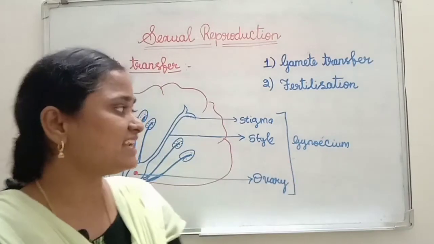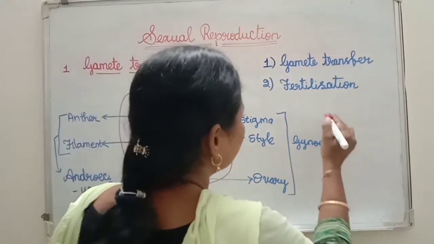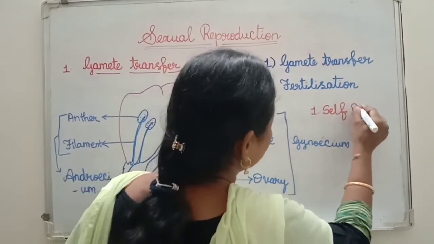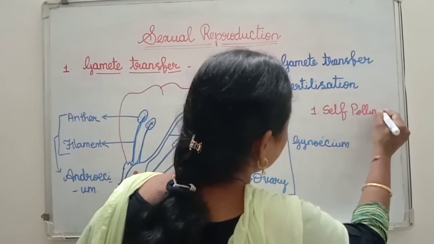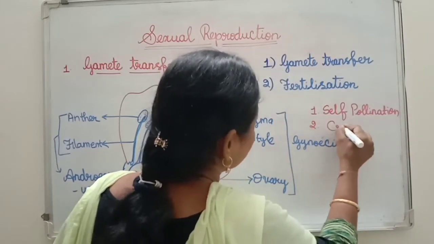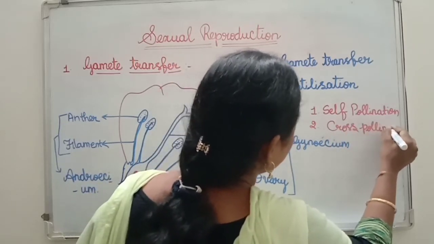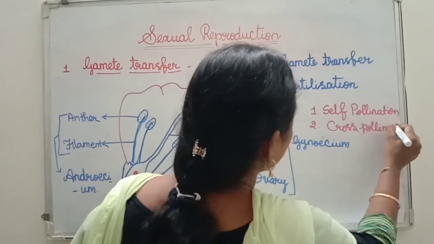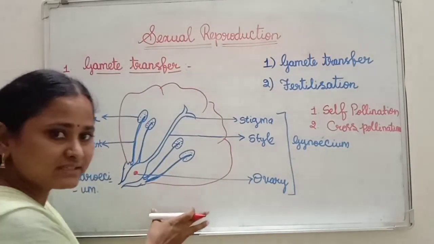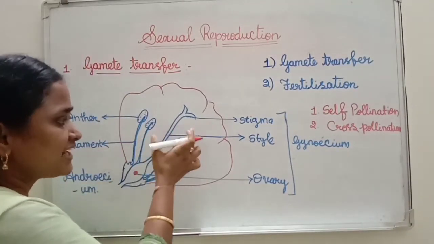So pollination is of two types. What are they? Number one, self-pollination. Number two, cross-pollination. Got it? See here, in self-pollination, if the flower is bisexual, both the androecium and gynoecium are present in